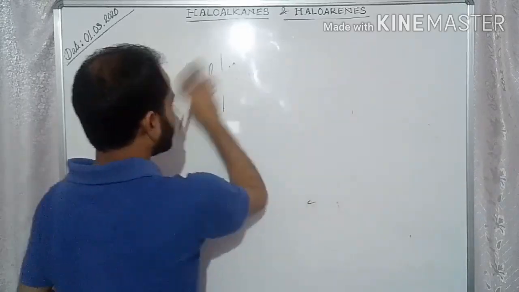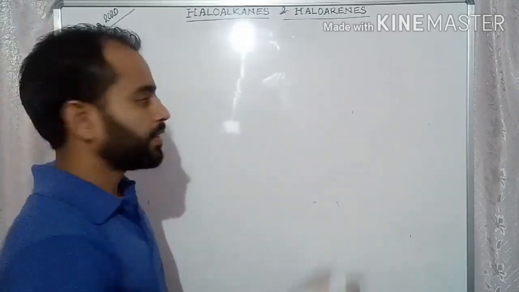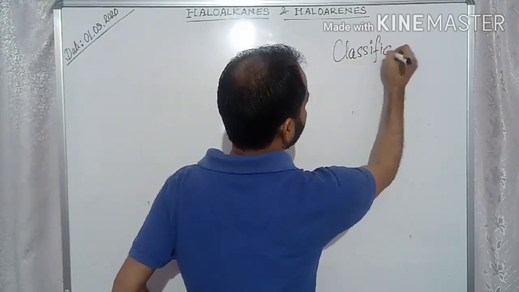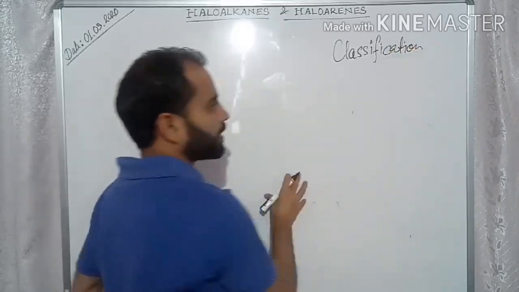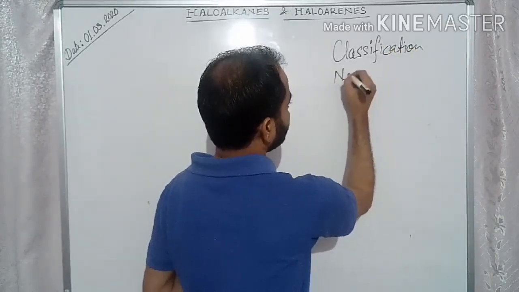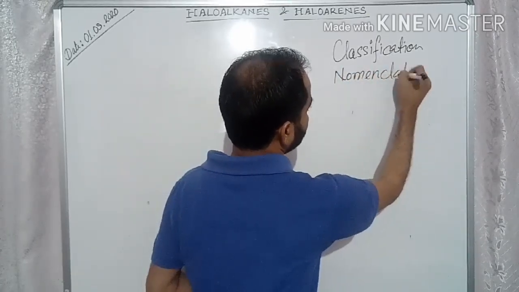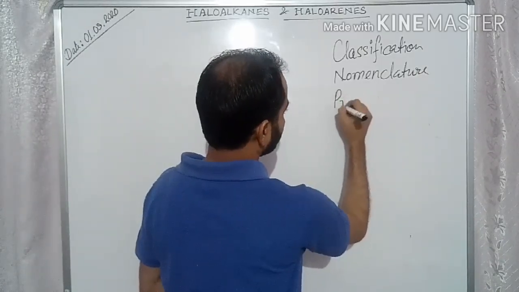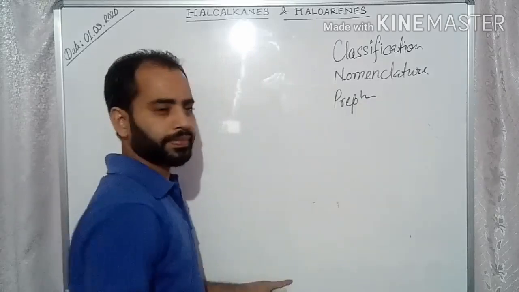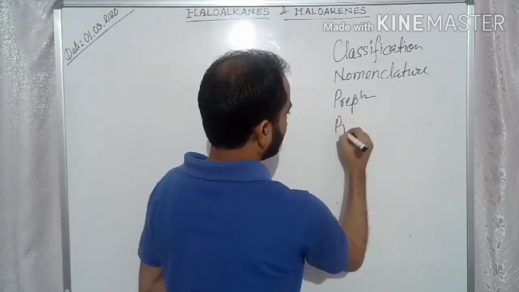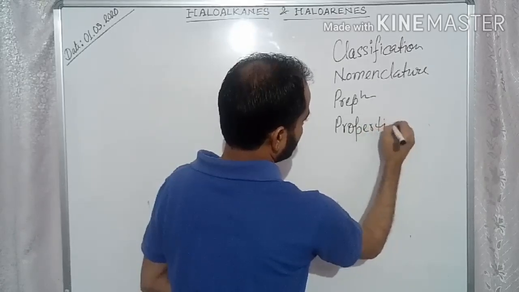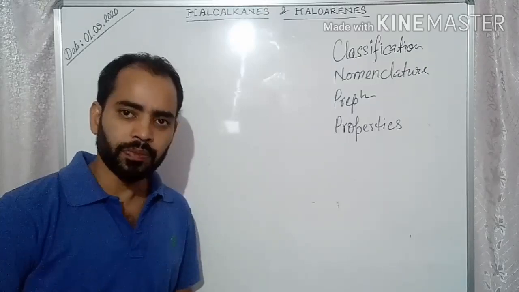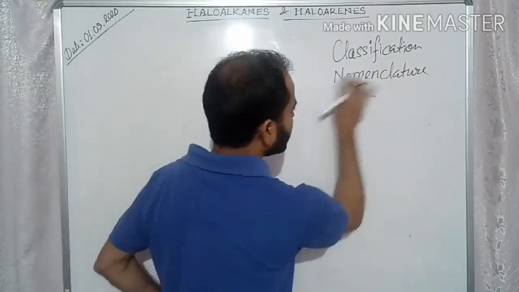So in this chapter we will study their classification, then nomenclature, that is naming of the compounds, preparation and properties. Properties, that is physical properties as well as chemical properties. All these things we have to study in this chapter.